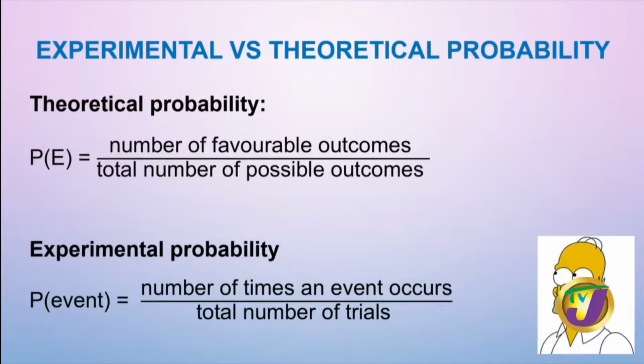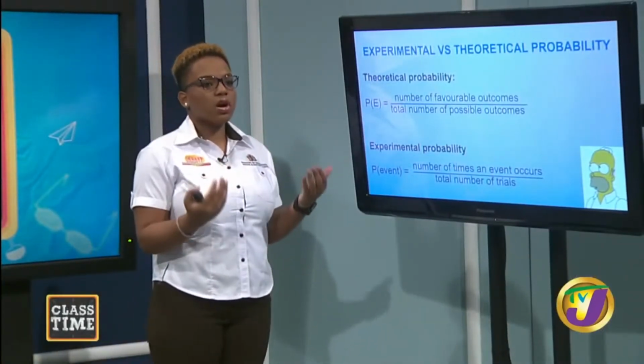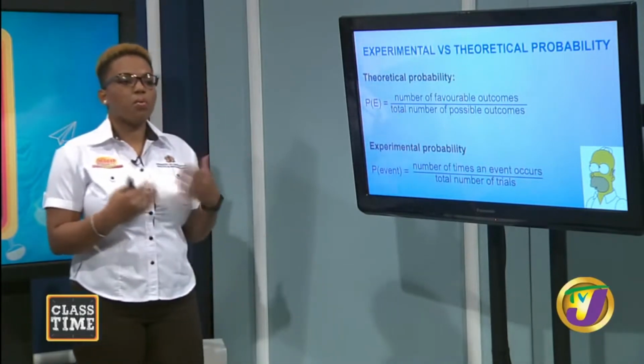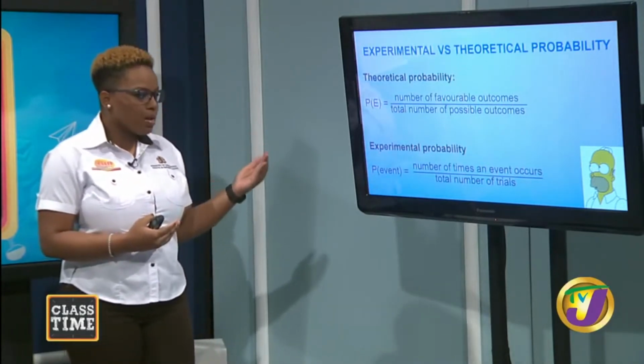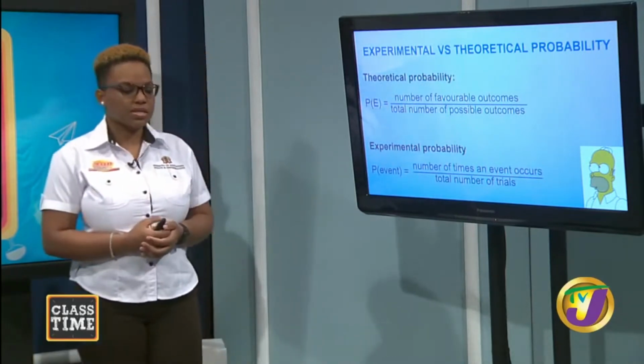So the probability of the event, and in this case, let's say getting the head, would be the number of times an event occurs for the numerator and the denominator, which is the total number of trials. So if I did 100 trials, my number of times the event occurred would have been 30, and then the total number of trials would have been 100. And so the probability of getting the head would have been 3/10 or 30/100.